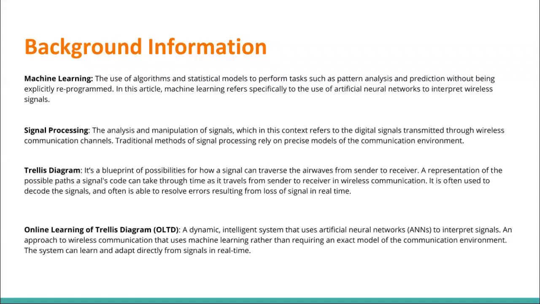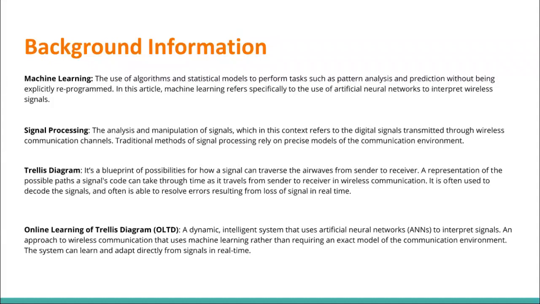Some background information if you are not from the world of machine learning. Machine learning is the use of algorithms and statistical models to perform tasks such as pattern analysis and prediction without being explicitly reprogrammed. In this article, machine learning refers specifically to the use of artificial neural networks to interpret wireless signals. Signal processing is the analysis and manipulation of signals, which in this context refers to digital signals transmitted through wireless communication channels. Traditional methods of signal processing rely on precise models of the communication environment.